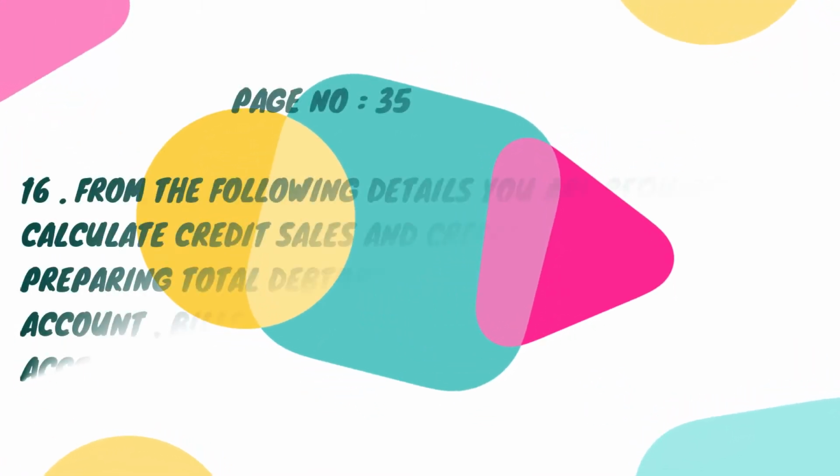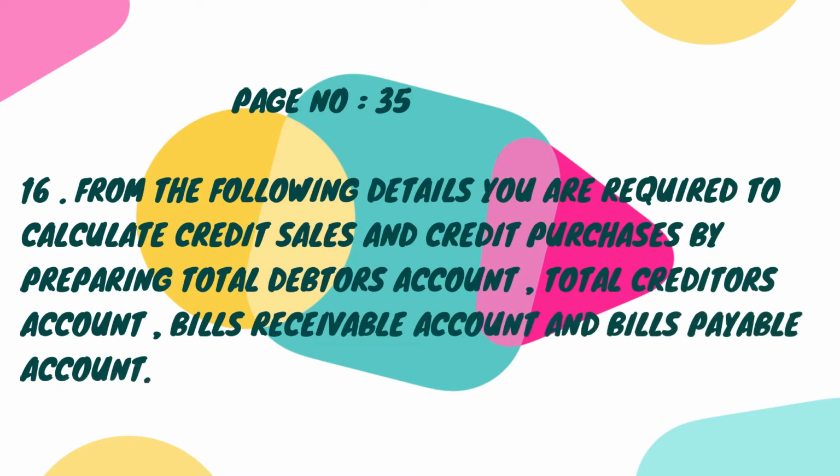Today, let us go to the next sum, problem number 16, given on page number 35. From the following details, you are required to calculate credit sales and credit purchases by preparing total debtors account, total creditors account, bills receivable account, and bills payable account.